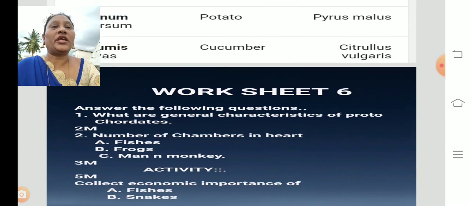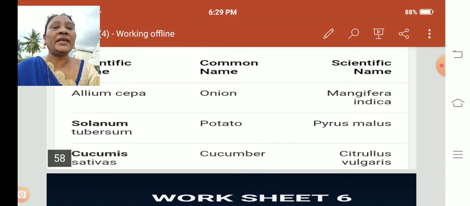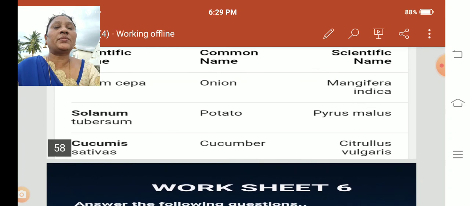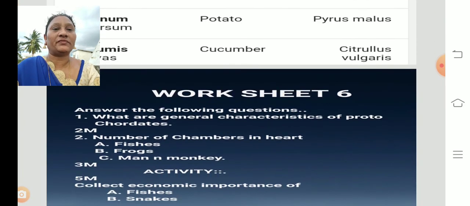If you take Allium cepa, Allium is the genus name and cepa is the species name. Solanum tuberosum: Solanum starts with a capital letter S, and tuberosum is all small letters. So Solanum is the genus name and tuberosum is the species name. Okay children, in this manner the scientific name should be given.